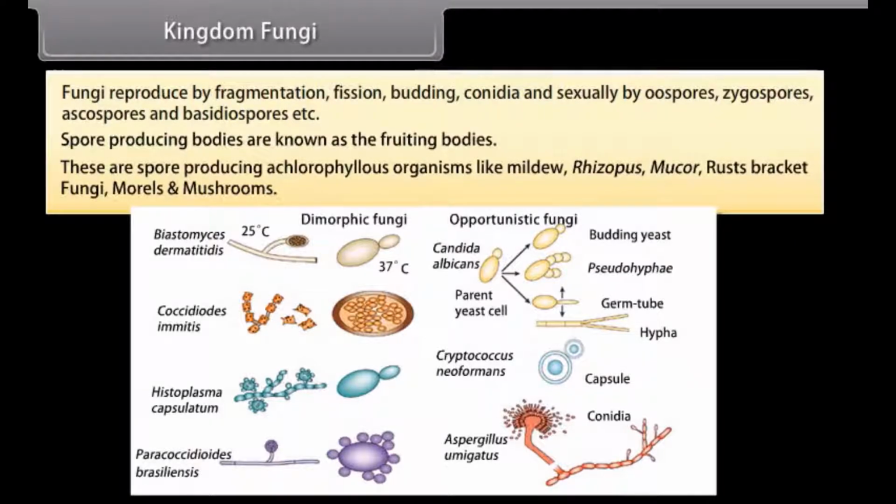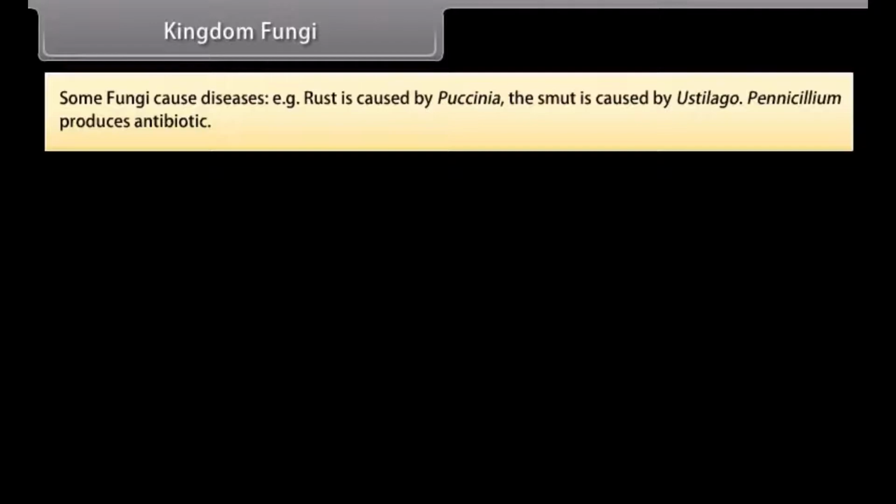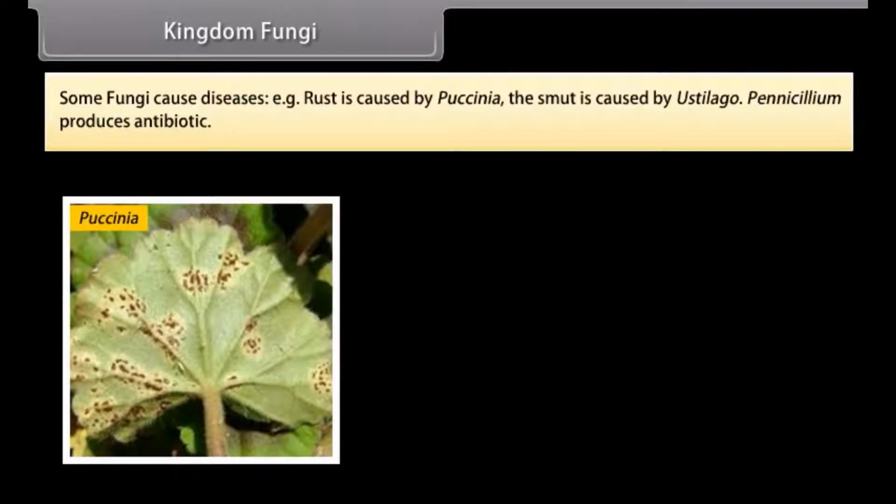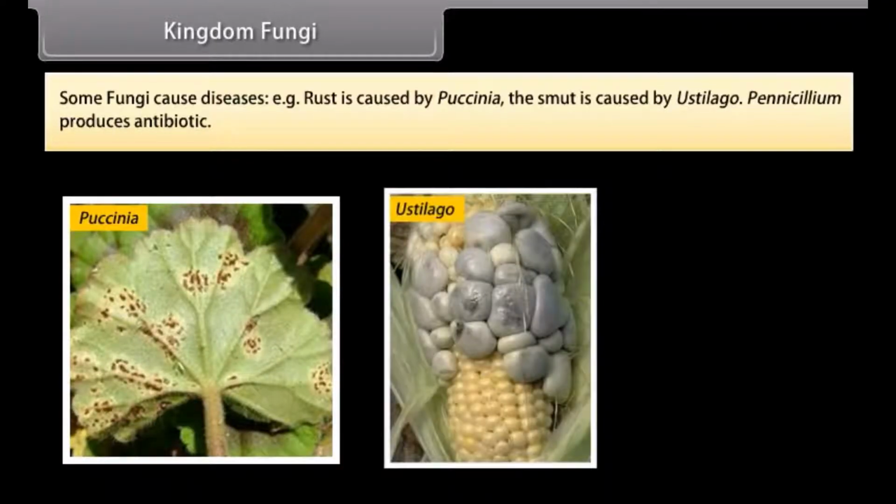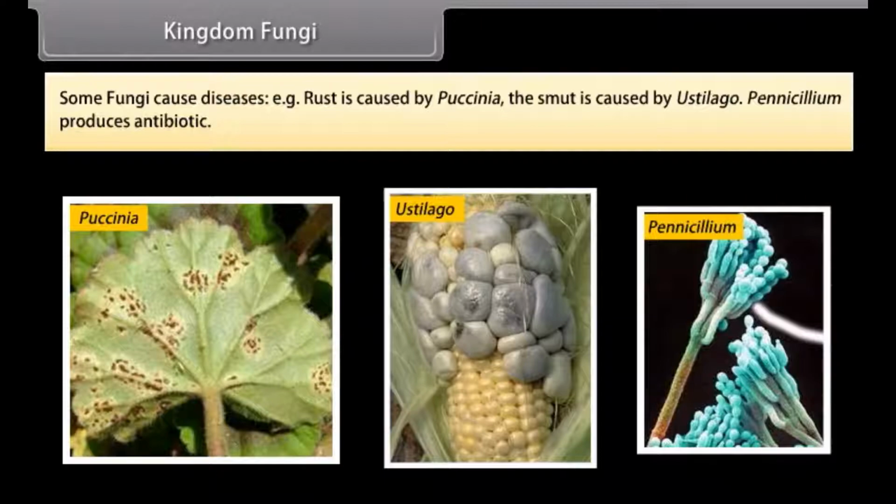These are spore-producing achlorophyllous organisms like mildew, rhizopus, mucor, rusts, morels, and mushrooms. Some fungi cause diseases. For example, rust is caused by Puccinia, smut is caused by Ustilago, and Penicillium produces an antibiotic.